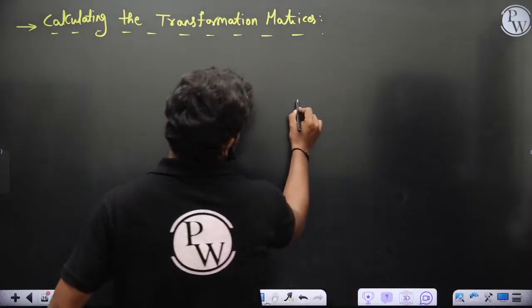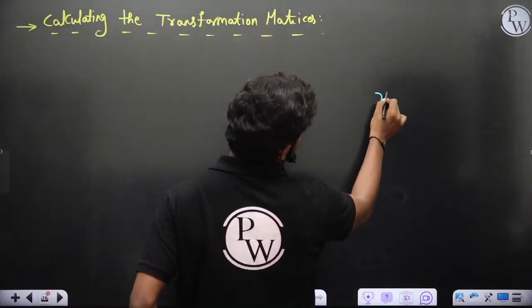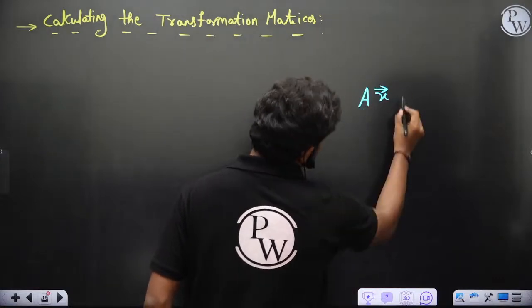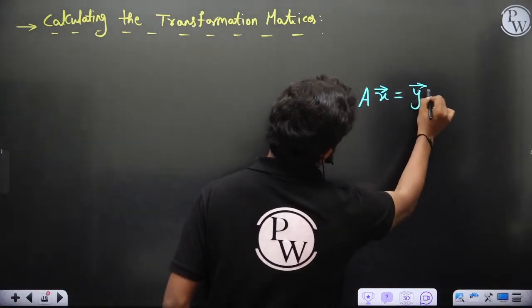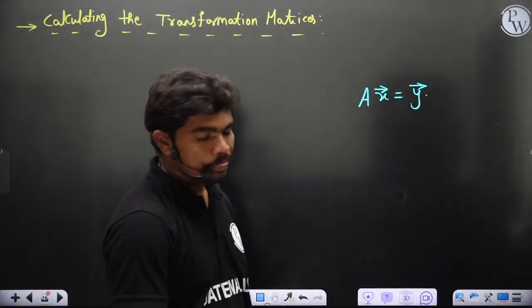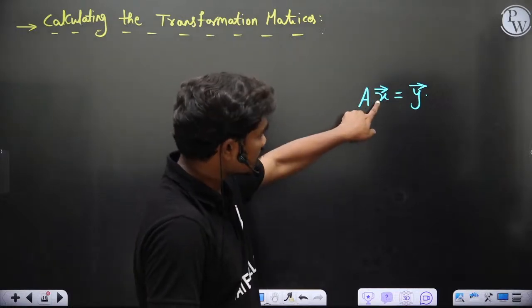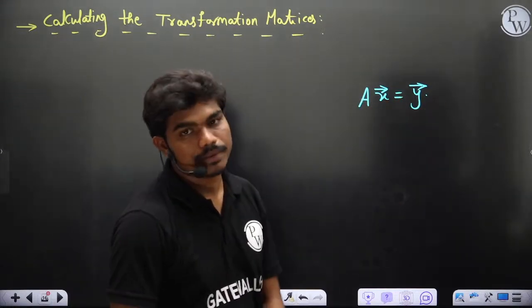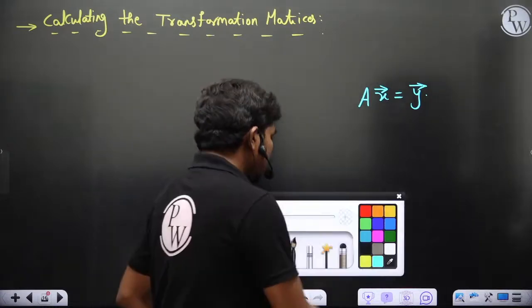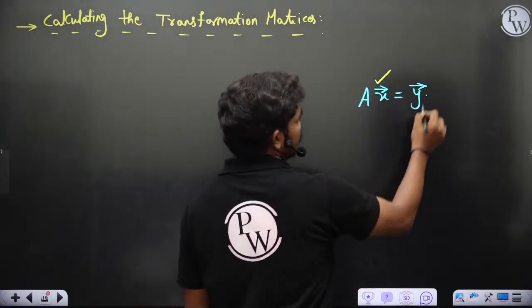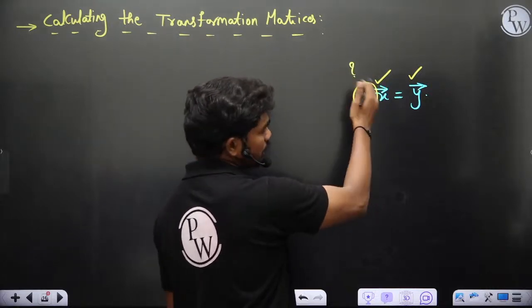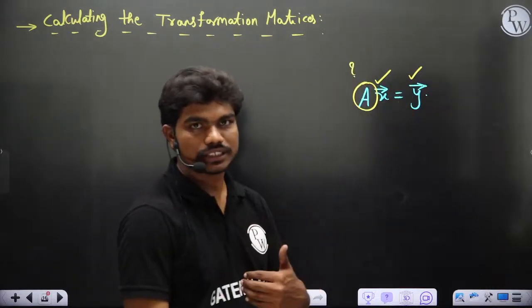We know generally, if you have a vector x and you operate it with a matrix A, then you will end up with another vector y. Now if A and x both are given, you know how to calculate y. Just multiply, you'll get y. Now my question is, if I give you x and if I give you y, what matrix will actually convert this x to y? Did you understand the difference in the question?